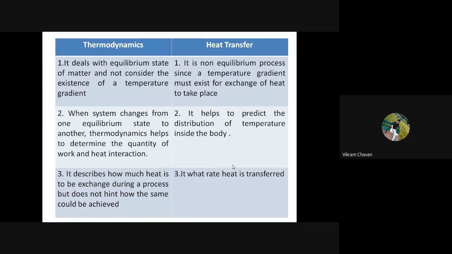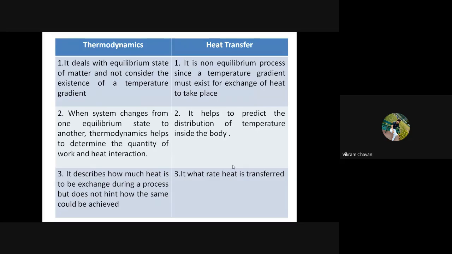Yes, it tells how much energy is required to convert the state from liquid to solid, solid to liquid, or liquid to gas, but it will not tell us how much time is required to convert that state.